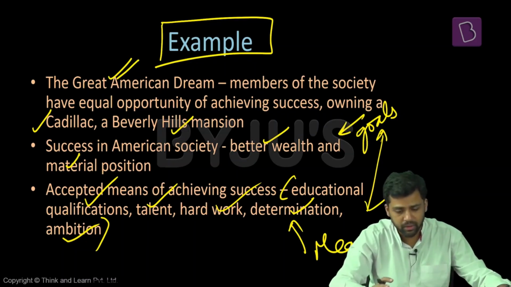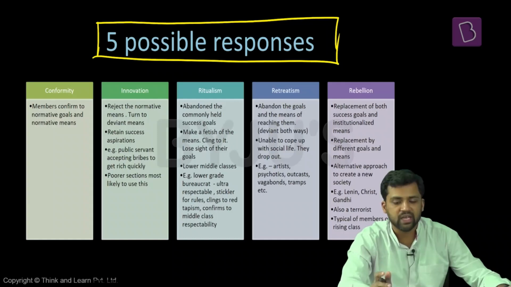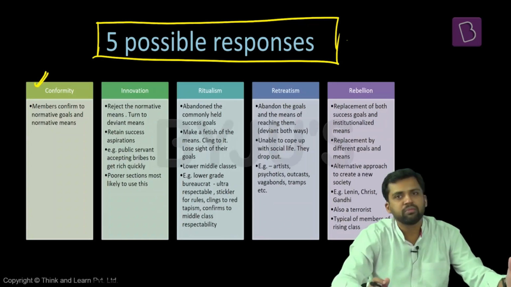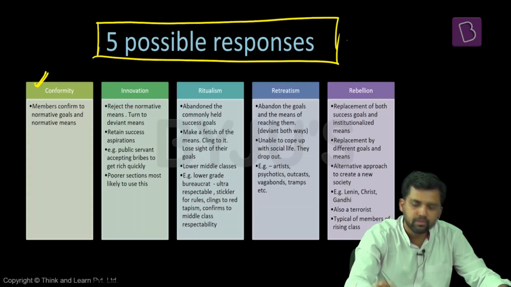In case this does not happen, what are the possible reactions? We'll see that. Goals are there and means are there. Now, in case people have access to these means and people also feel that these goals they need to achieve, that leads to conformist behavior. You subscribe to the goals and you have the means to achieve them. That leads to conformist behavior.